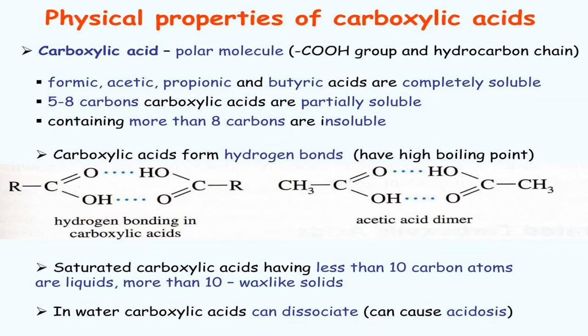Why do they exist as dimers? It is because of very heavy intermolecular hydrogen bonding. And their boiling points and melting points correspondingly are high compared to what? Alcohols, because of what? Again the same reason, intermolecular H bonding. So the trend we learned in our previous session, the same trend follows here also.